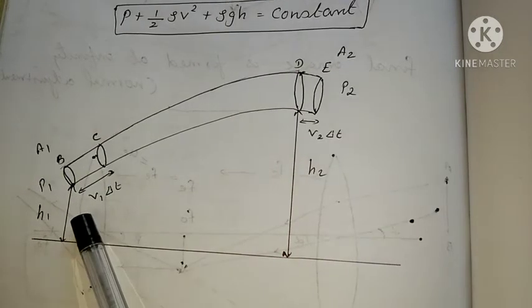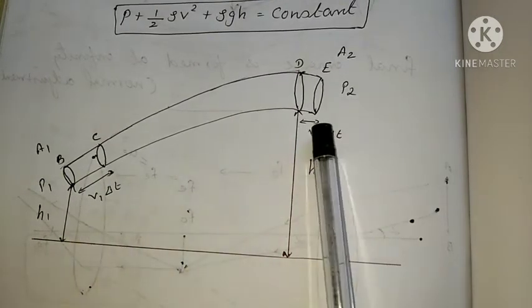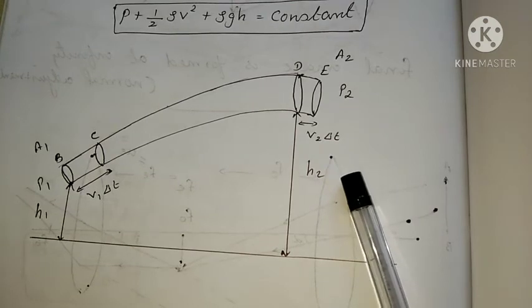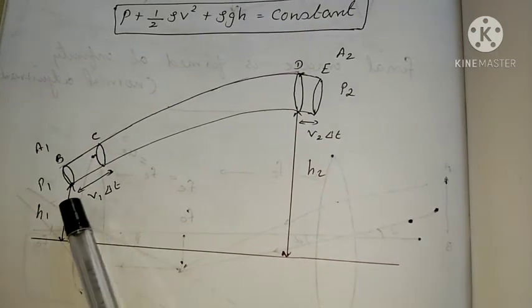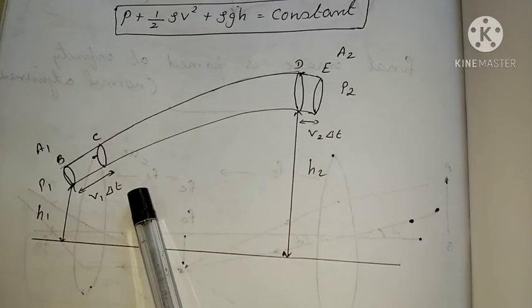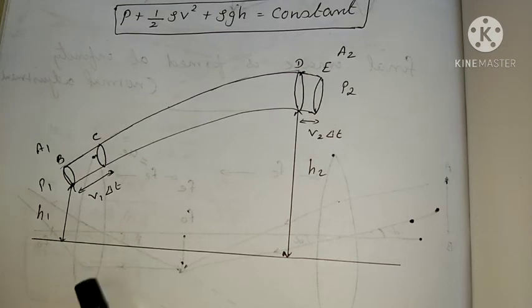That is, there is no friction between the fluid layers. The frictional force that arises in a fluid is known as viscosity. So here the friction is not there, so there is no energy lost. These are the assumptions we make before deriving this equation.